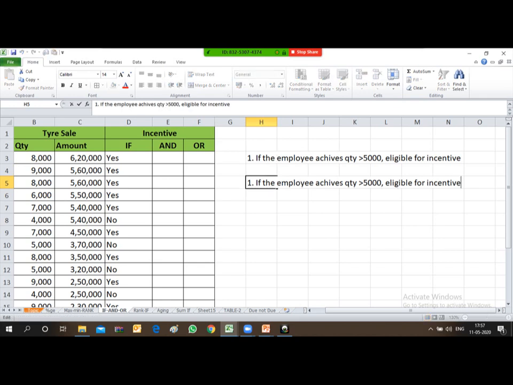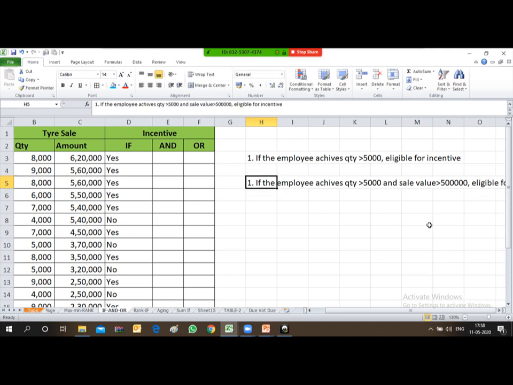My next condition would be, if the employee achieves quantity greater than 5,000 and sale value greater than 5 lakhs, then only he will be eligible to receive the incentive.